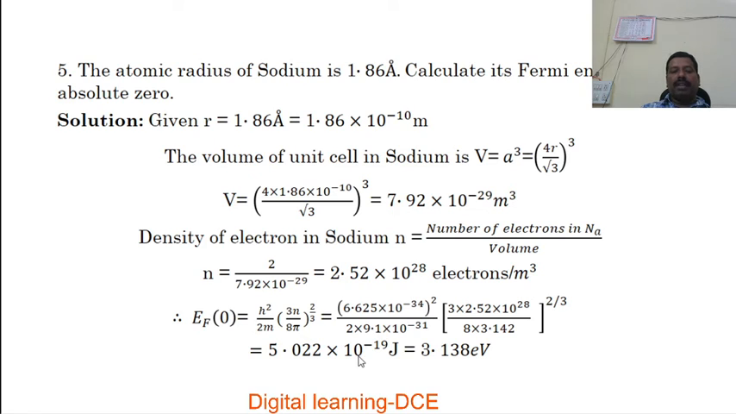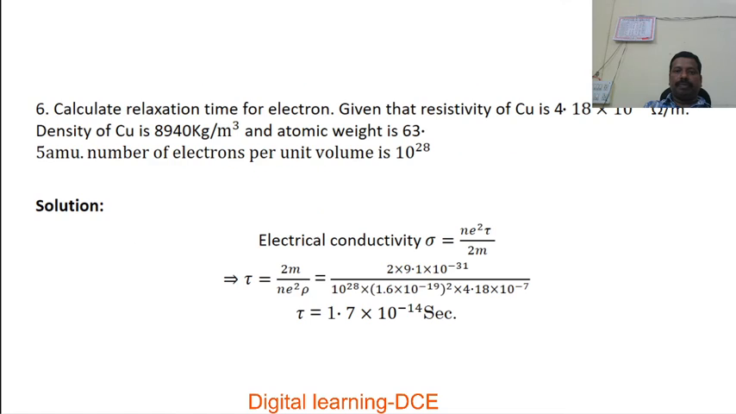Again, it can be expressed in terms of eV now. Just divide this by the charge of the electron, that is 1.6 × 10^-19. Then we get the value of Fermi energy in terms of electron volt as 3.138 electron volt. Like this, we calculate the Fermi energy with the help of the atomic radius of a particular element. Next problem.